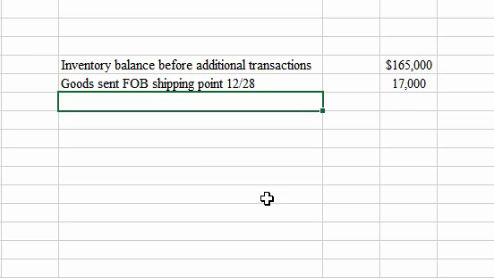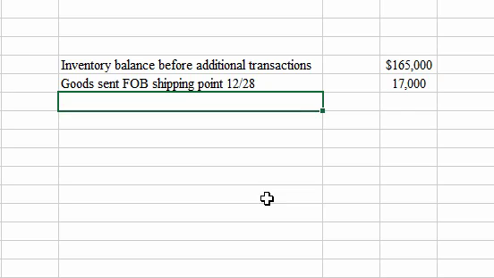Okay, let's go to number 3. Goods shipped from KWOC to a customer FOB destination. If it's FOB destination, they belong to the seller, in this case KWOC, until the goods reach their destination. They were sent on December 27th, weren't received by the customer till January 3rd. Yes, those items still belong to KWOC at the end of the year. They cost $22,000. So goods sold by KWOC FOB destination, not received till January 3rd.